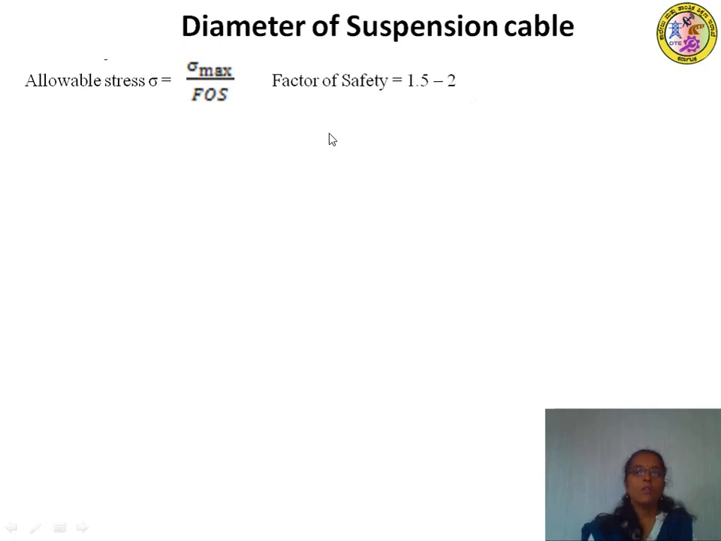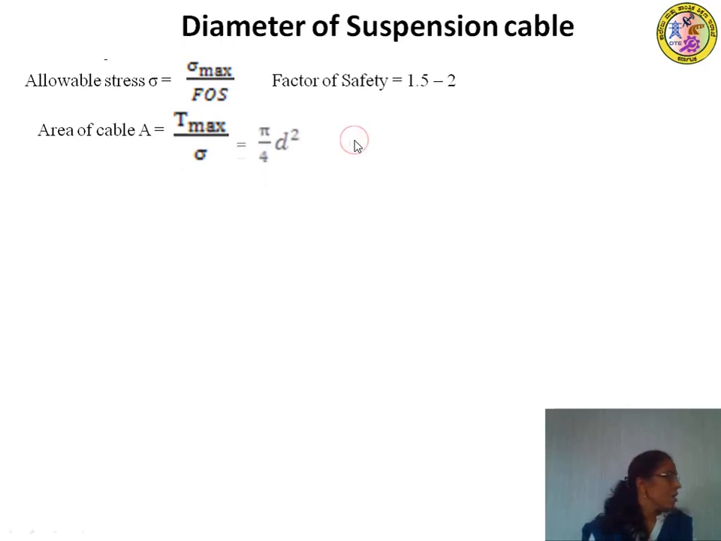Now that you know the allowable stress, the area of the cable can be calculated as Tmax divided by sigma. What is this Tmax? It is the maximum tension carried by the cable, especially the suspension cable. The maximum tension divided by the allowable stress gives the area of the cable, and area of the cable is equal to pi by 4 d square. If you equate these two, you will get the diameter of the suspension cable required.